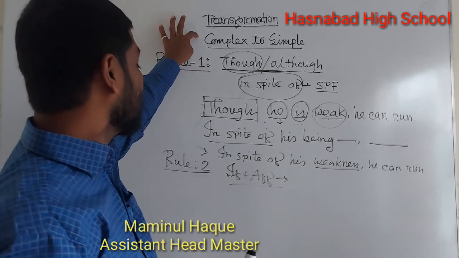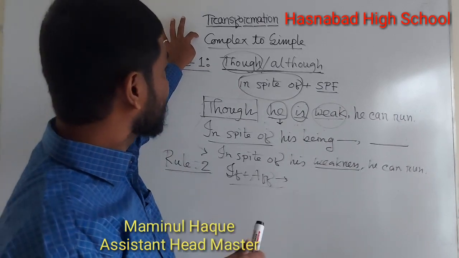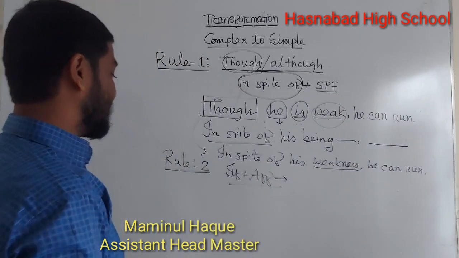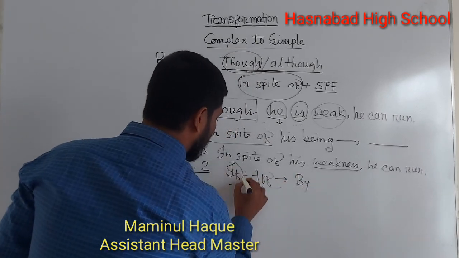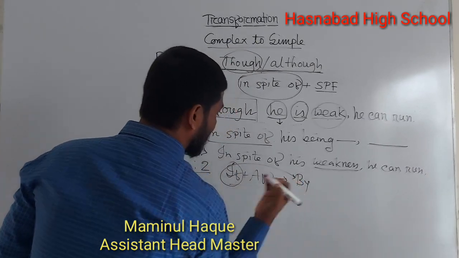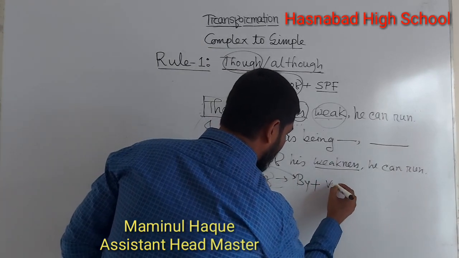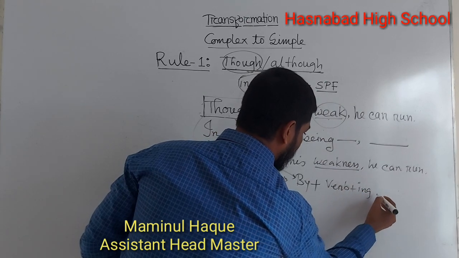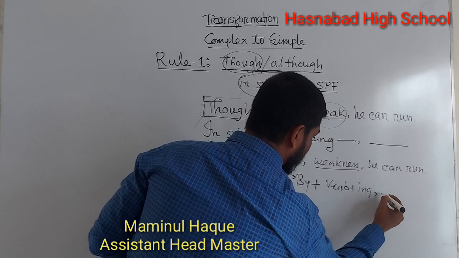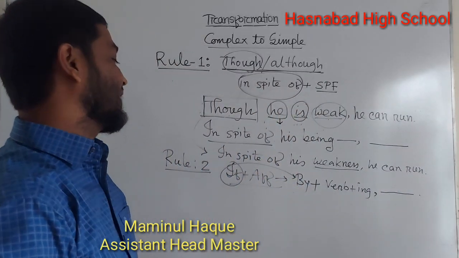If we try to change this complex sentence to a simple sentence, we must use by instead of if, and then verb plus ing, comma, then the whole sentence should be written.